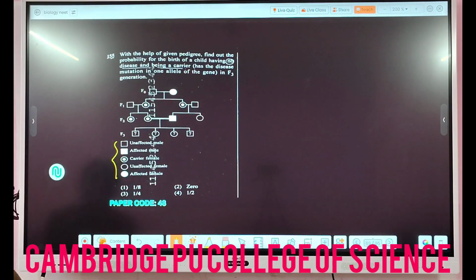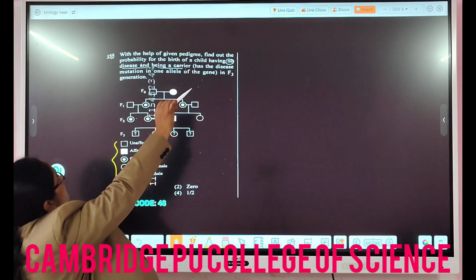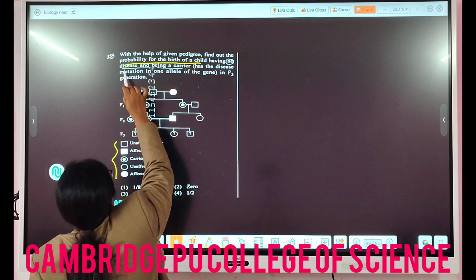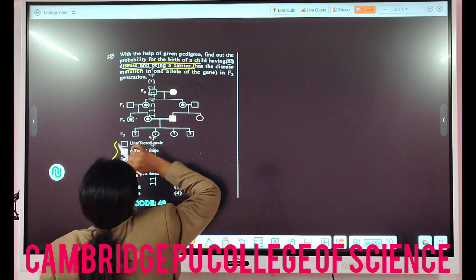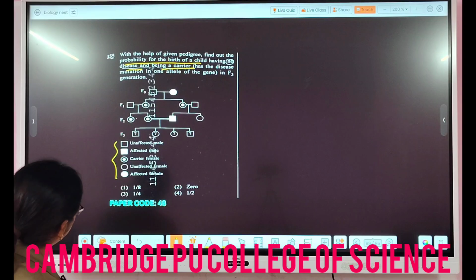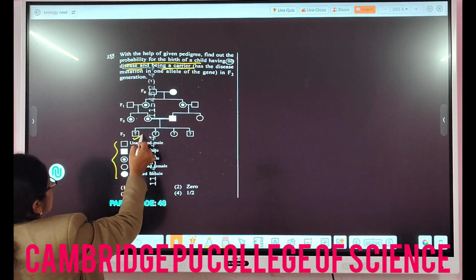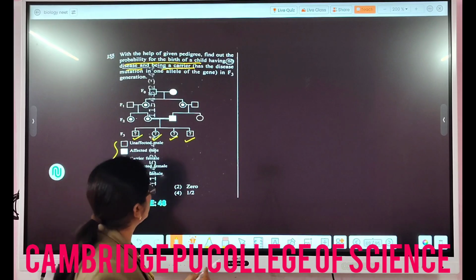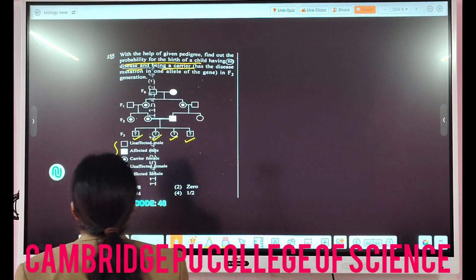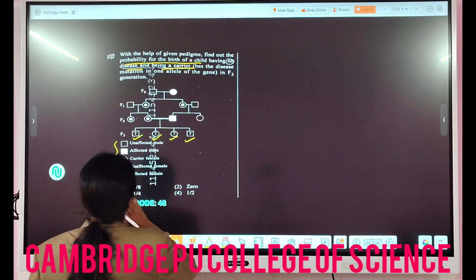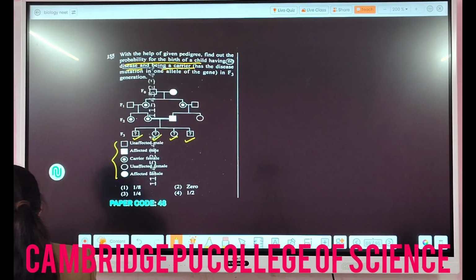They are asking, with the help of the given pedigree, find out the probability for the birth of a child having no disease and being a carrier, that is, having the disease mutation in one allele of the gene in the F3 generation. So in this case, the option which fits best is answer number 3.